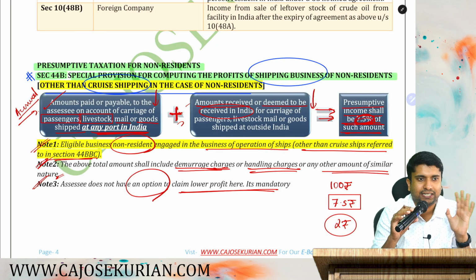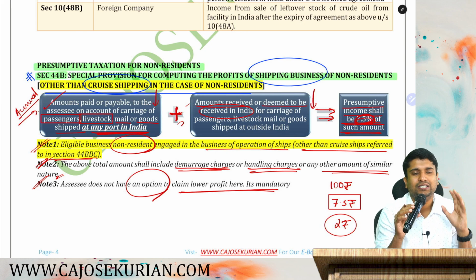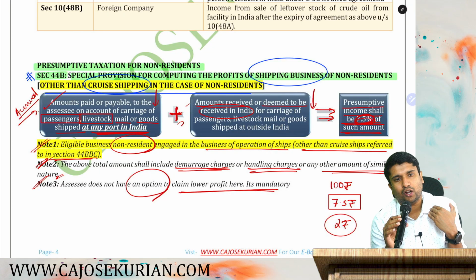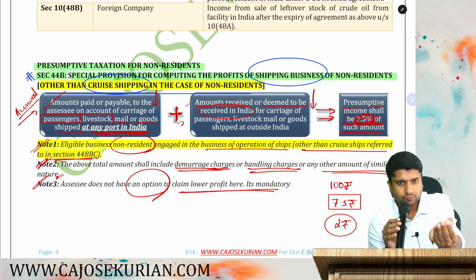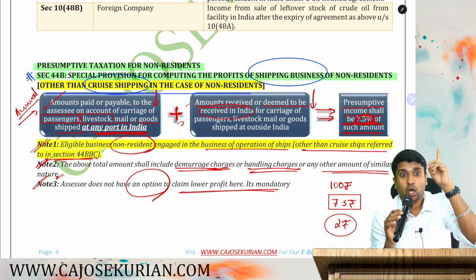You must pay 7.5 rupees as what? Presumptive profit. We don't want to see your actual profit, or we are not giving you an option to show your actual profit. This is basically mandatory, not optional.